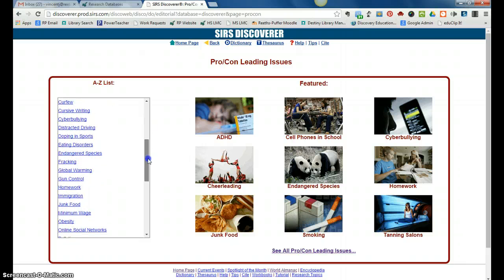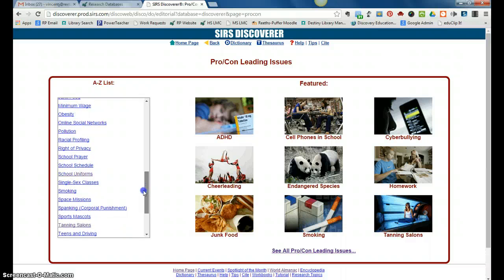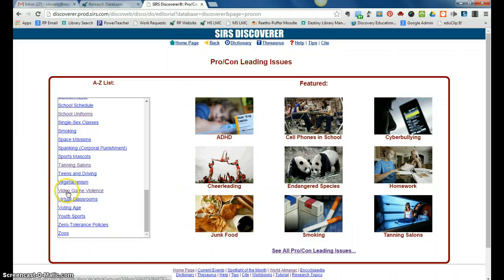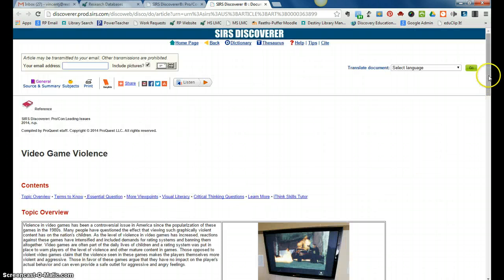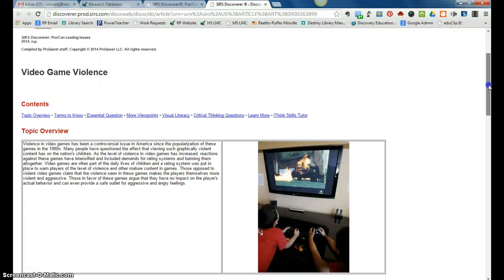You'll see that several of the topics that you have for this assignment are included in this list. For my example, I'm going to click on video game violence. The screen that loads, the layout and the information that is here would be identical no matter which one of those leading issue topics you chose. So the first thing that we're going to see is a topic overview.